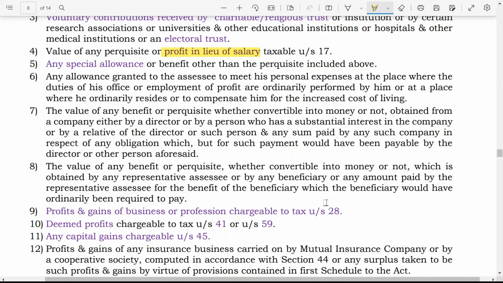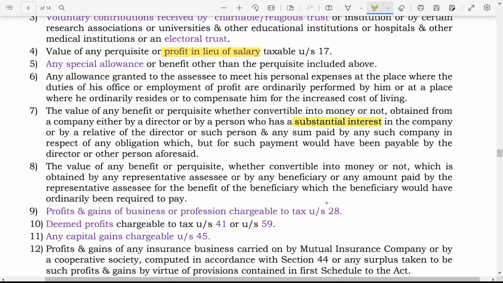That means if any value or any benefit or perquisite, whether convertible into money or not, is obtained from a company either by a director, or by a person who is having substantial interest in that company. Now here also there is one MCQ which may come: who is having substantial interest in the company?